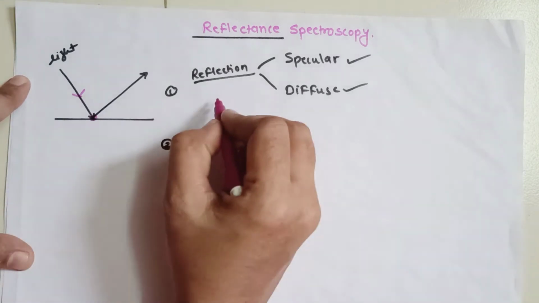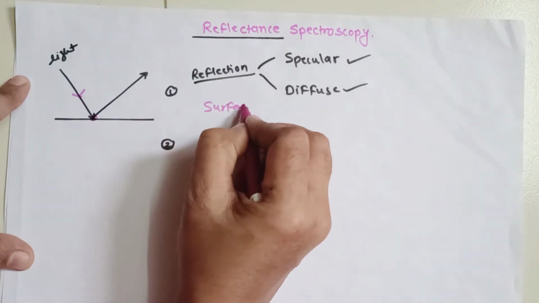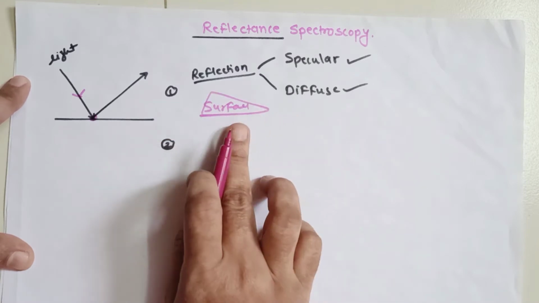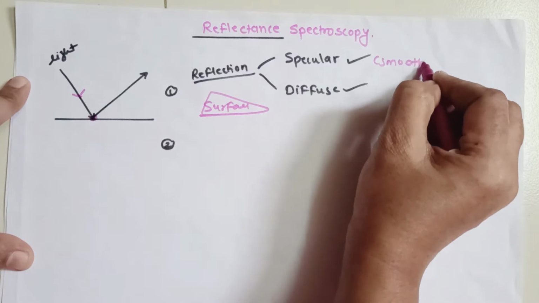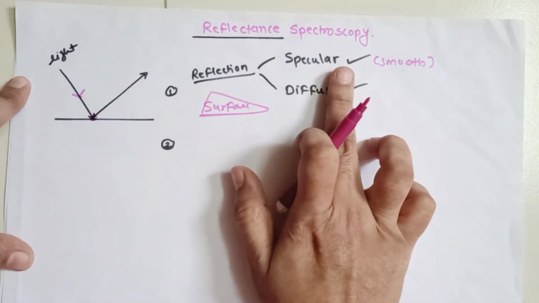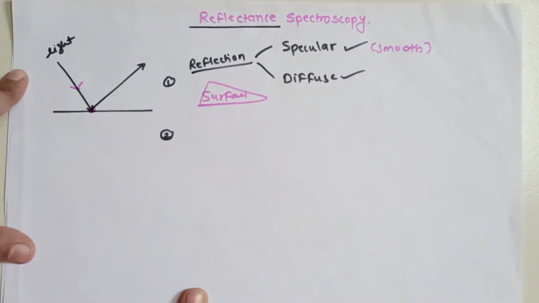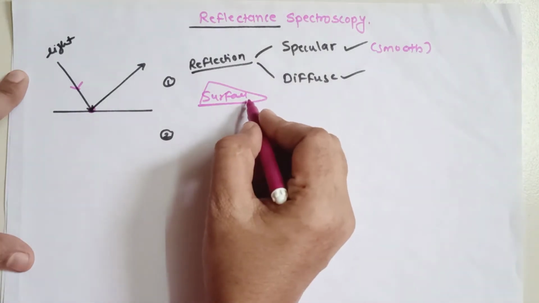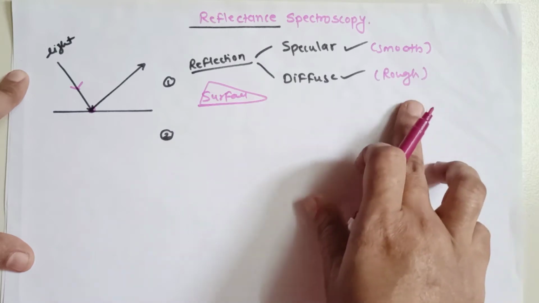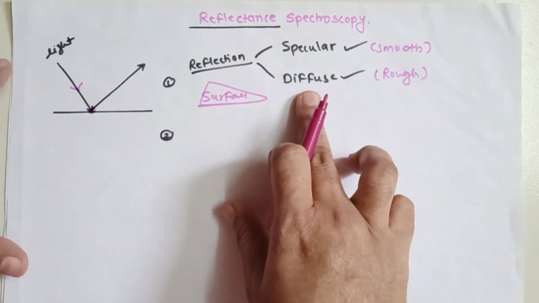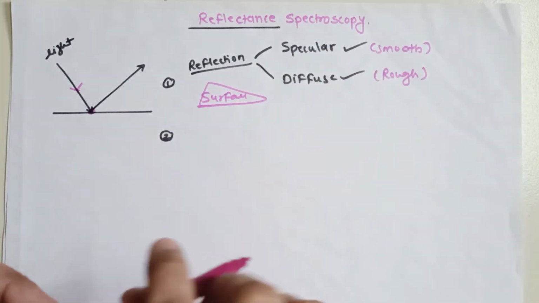When the surface is completely smooth and polished in nature, that reflection is known as specular reflection. And if the surface is rough and matte in nature, that reflection is called diffuse reflection.